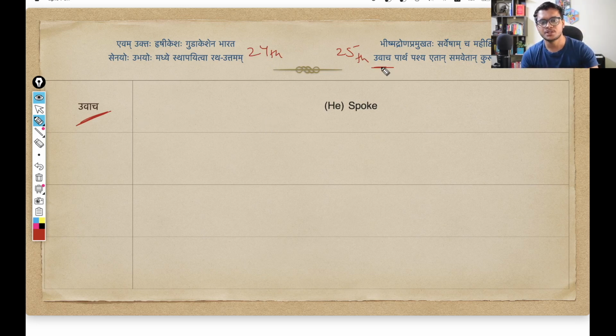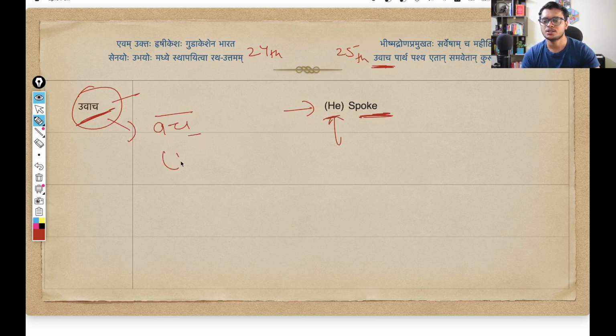So we will start with this word Uvach. This particular word we have seen quite often: Sanjaya Uvach before a lot of shlokas, Arjuna Uvach. Uvach simply means he or she, some third person, spoke. In our context here, we already know that this he is referring to Krishna, Rishikesha, which we will see further in the shloka. Uvach simply means spoke, and we get this word from the verb root vach. This is the verb root that means to speak, a very common and very useful verb root.